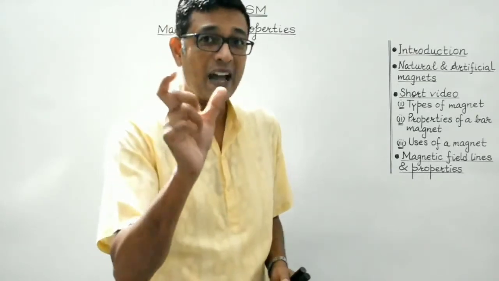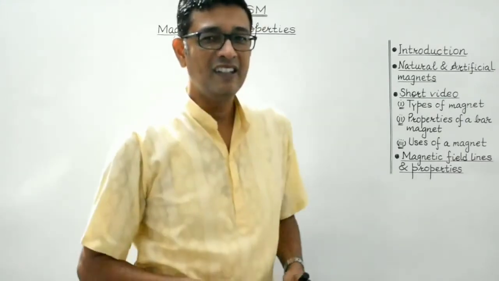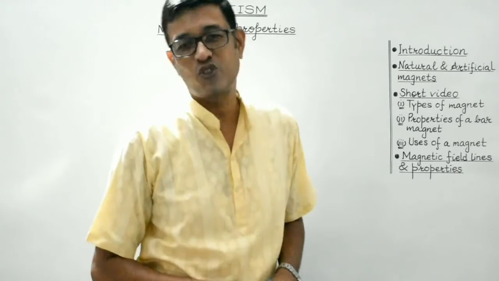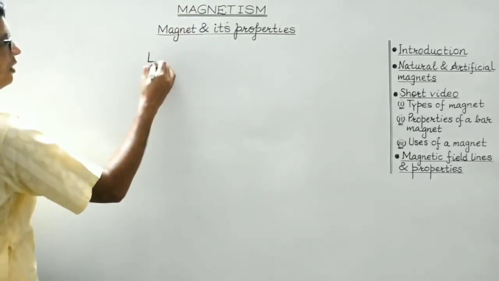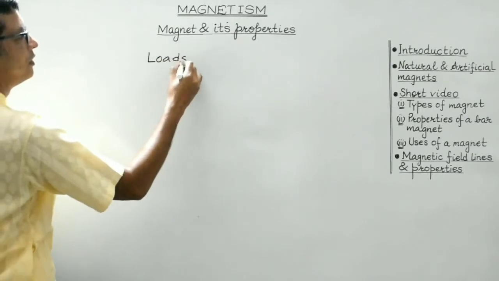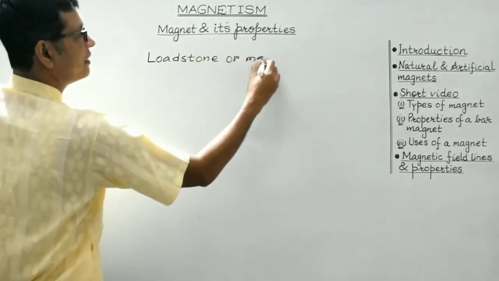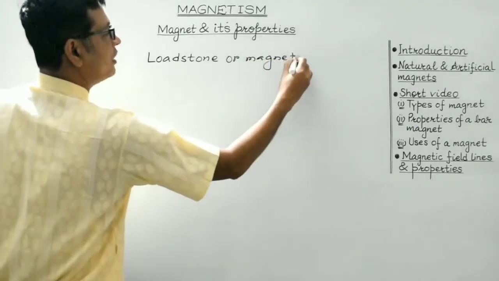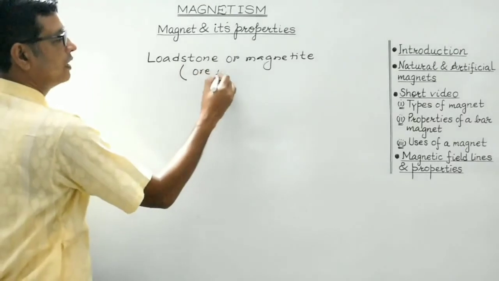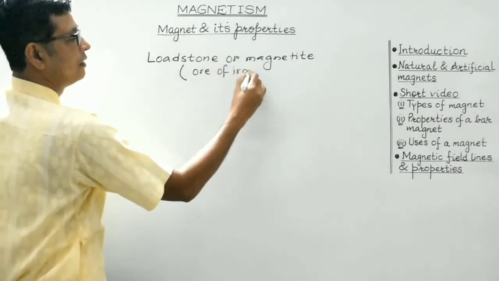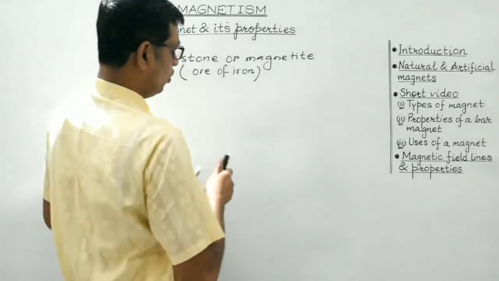So this magnetite, which is the naturally occurring ore of iron, is known as a natural magnet. Right? So, lodestone, it is magnetite. Actually, it is the ore of iron, and it is Fe2O3.